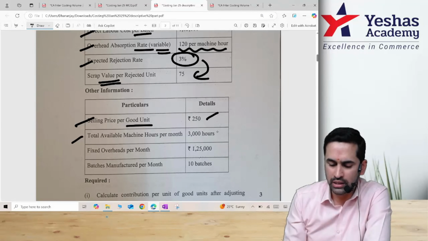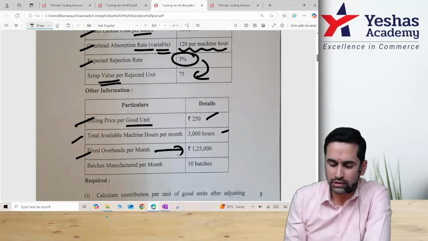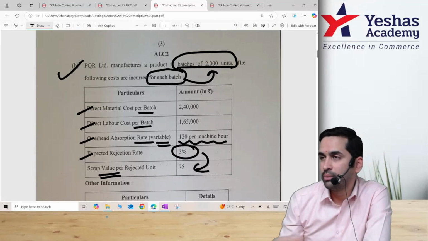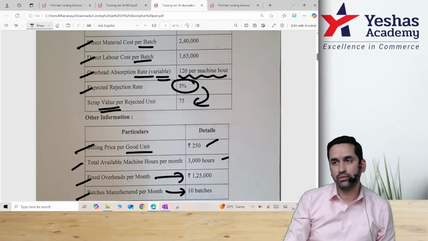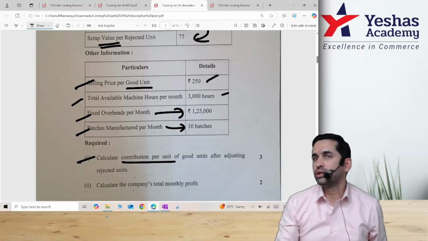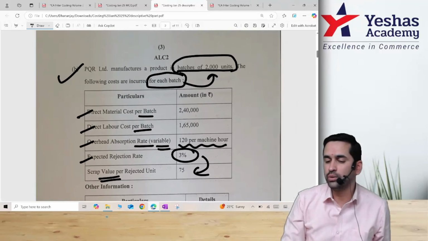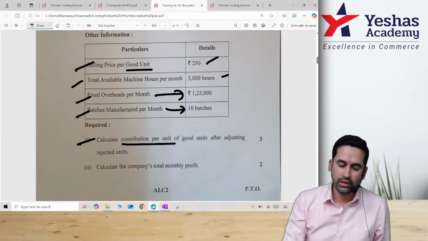Total available machine hours per month 3000 hours. Fixed overhead as it is we can copy. Batches manufactured in a month is 10 batches, and if you see in the first line they said one batch is of 2000 units. That means if you produce 10 batches, from there you can work out. Finally, calculate contribution per unit. You may get contribution per batch, but you know one batch has how many units? 2000. From there you can find out how much is per unit.